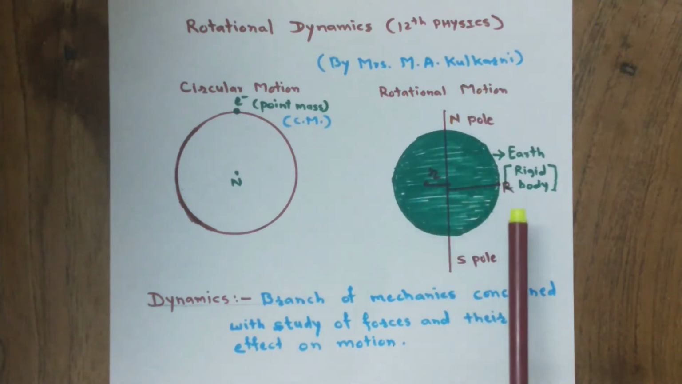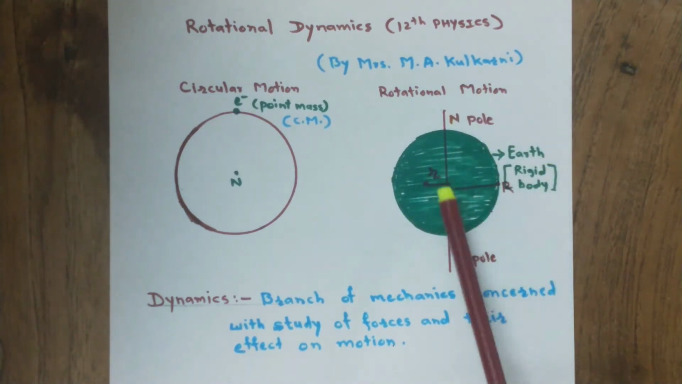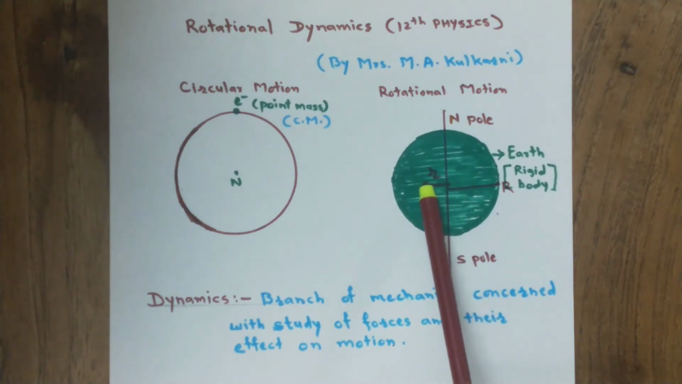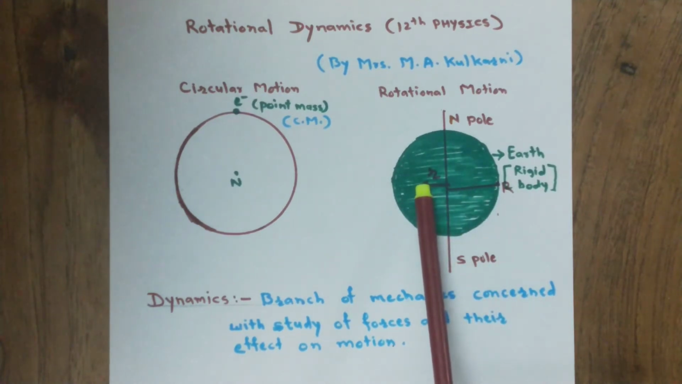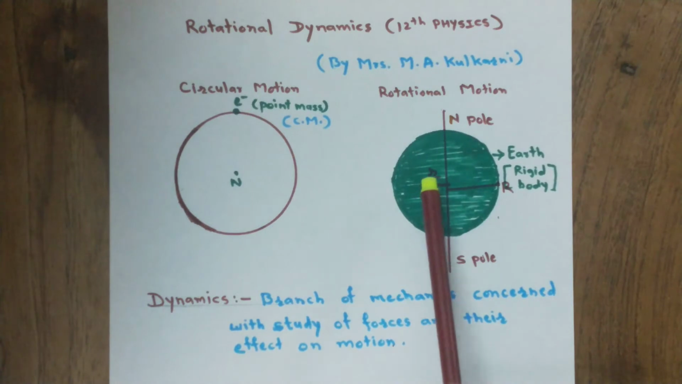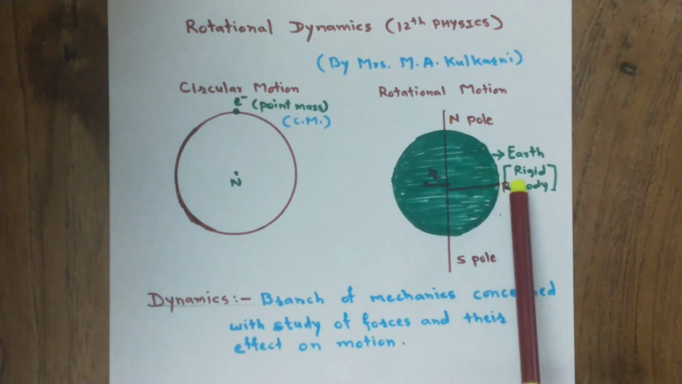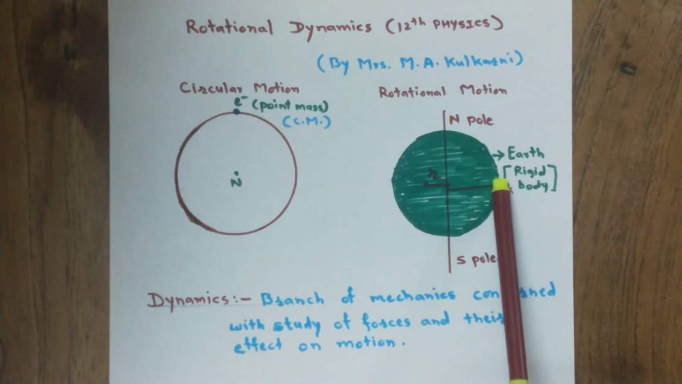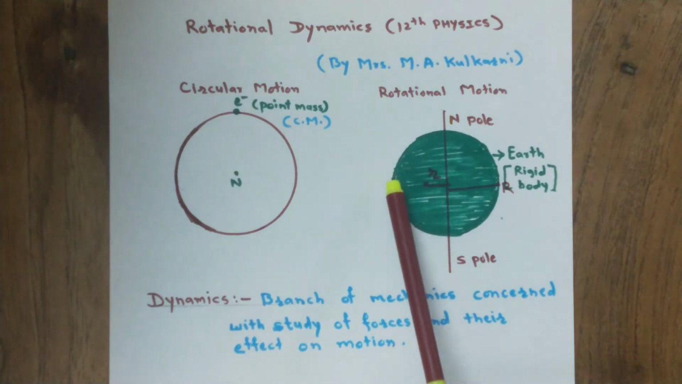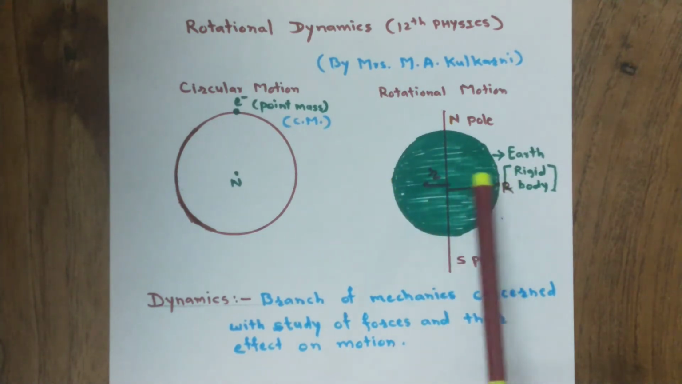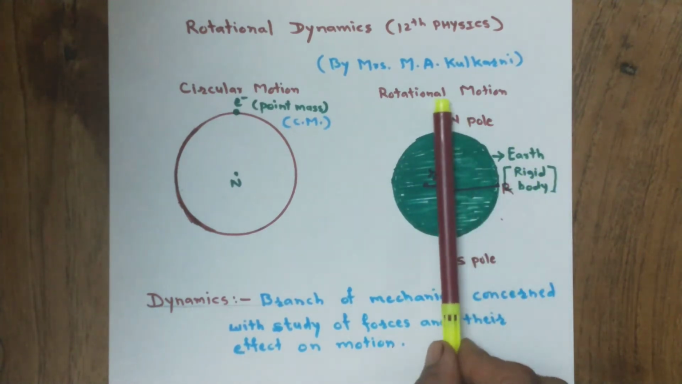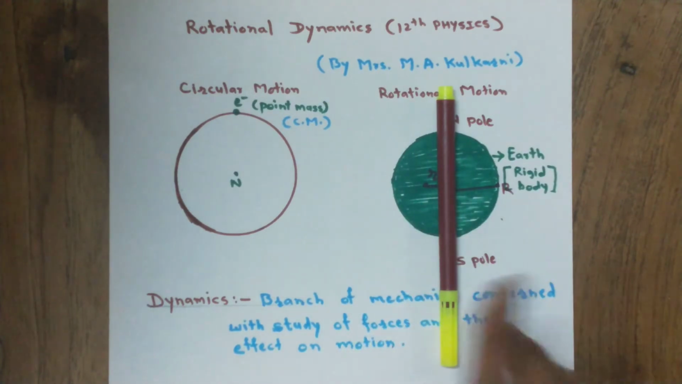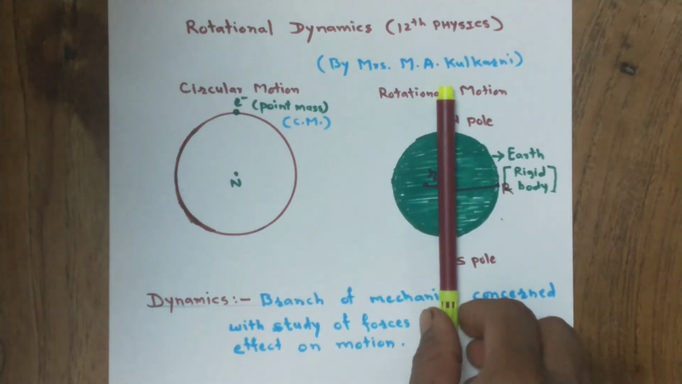In case of spinning motion of the Earth, if we consider a particle which is close to the axis of rotation, then this particle will move along a circle having small radius. But if we consider a particle on the surface of the Earth, then it will move along a circle having larger radius. Hence, in general, the different particles of the rigid body will revolve along the circles having different radii in case of rotational motion.